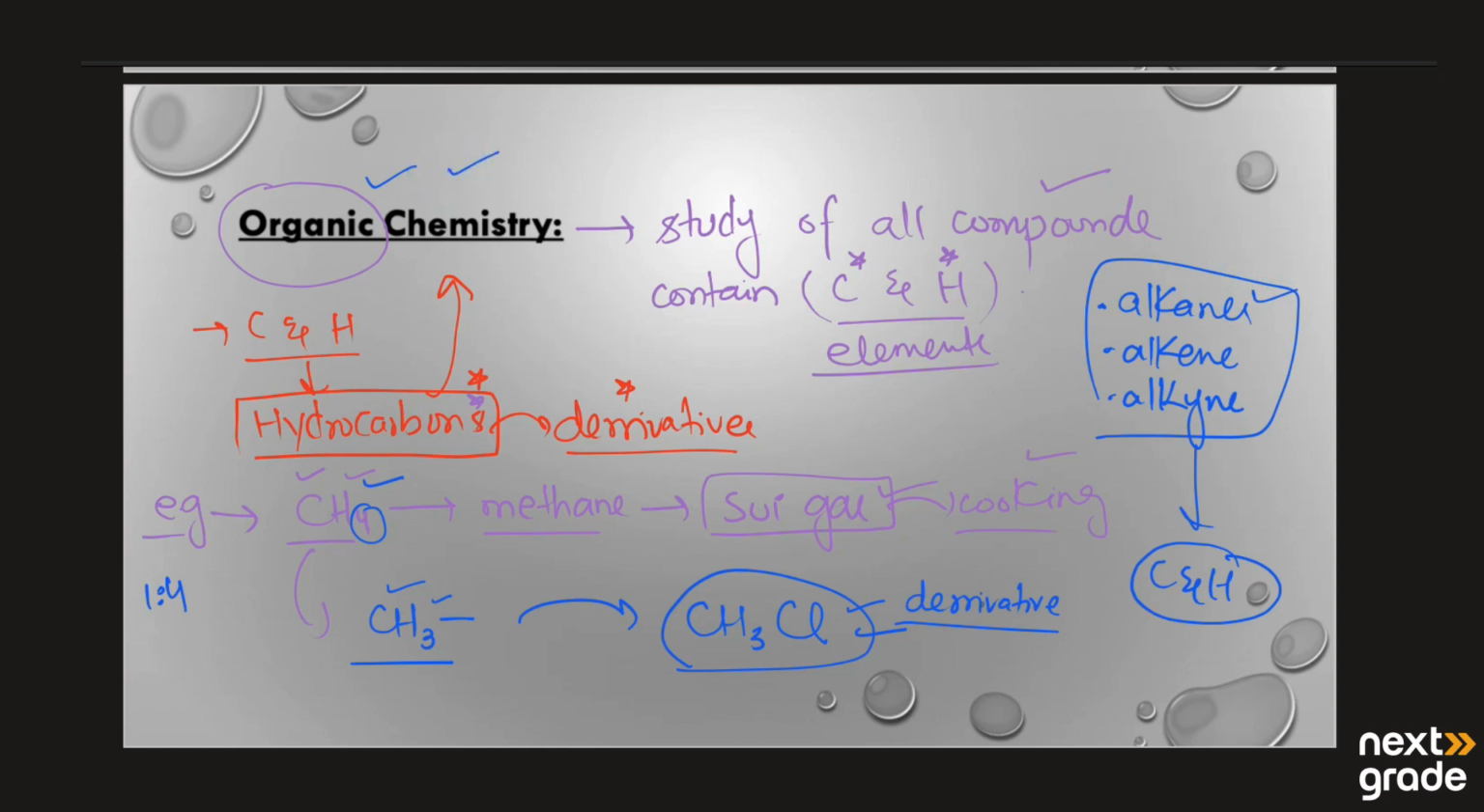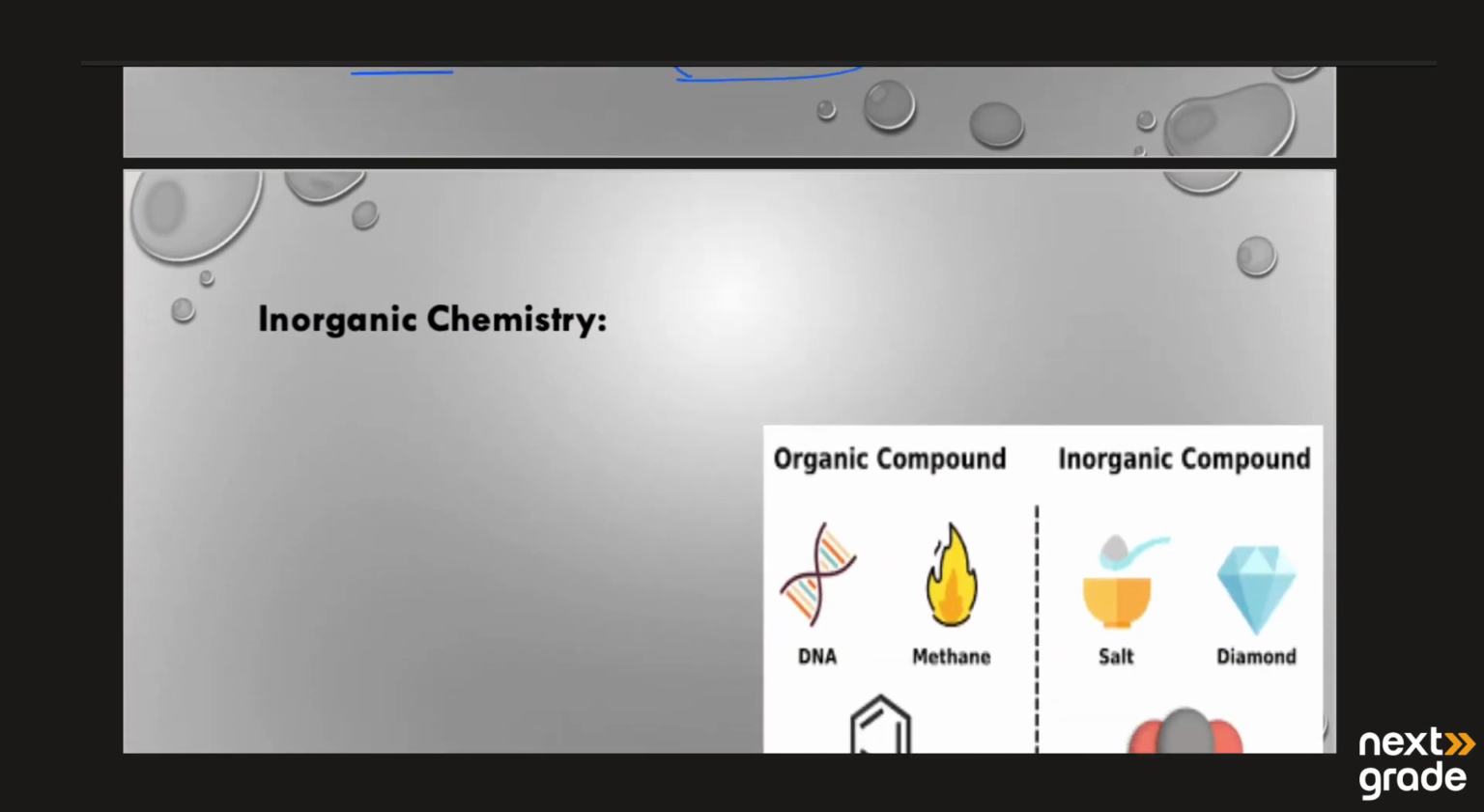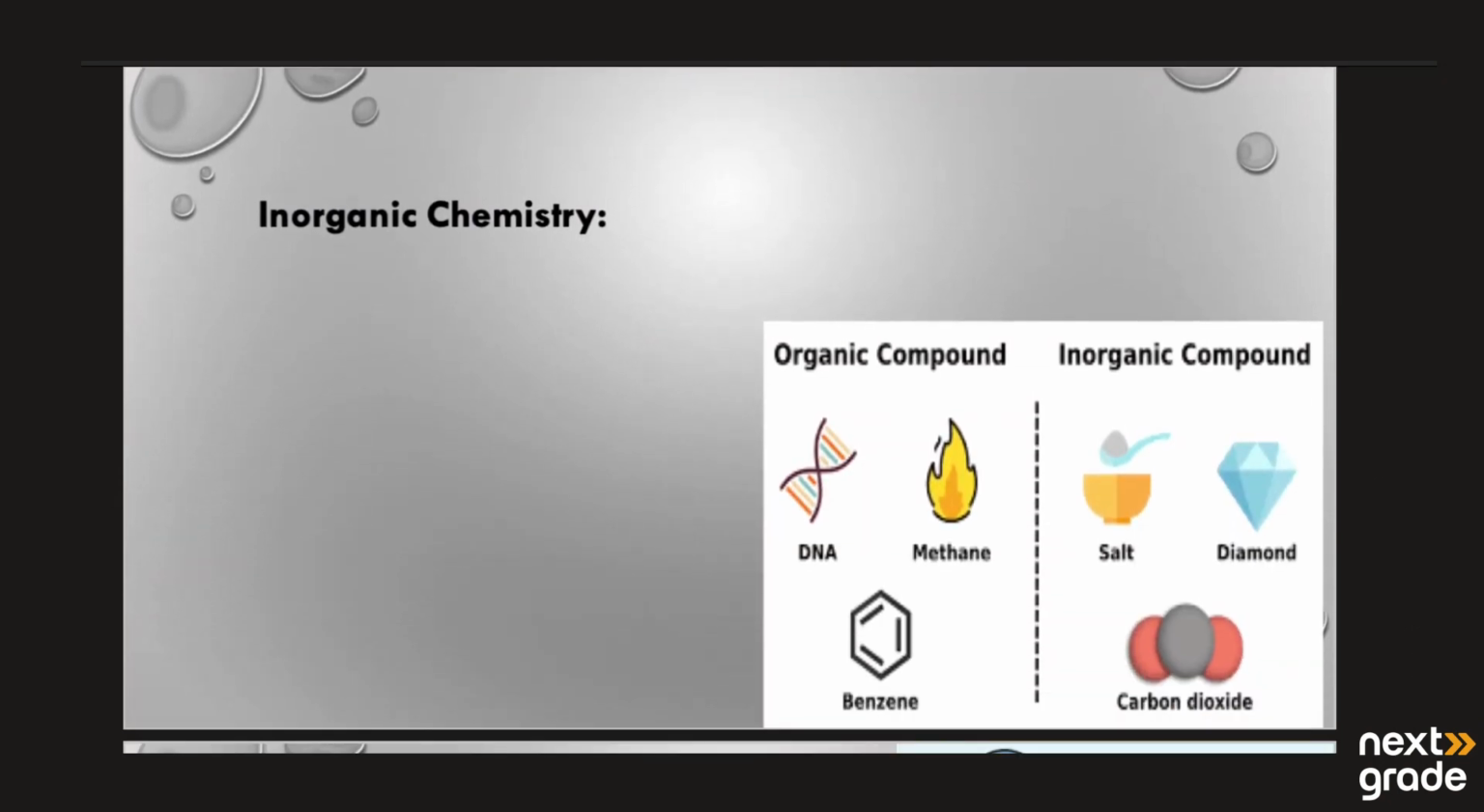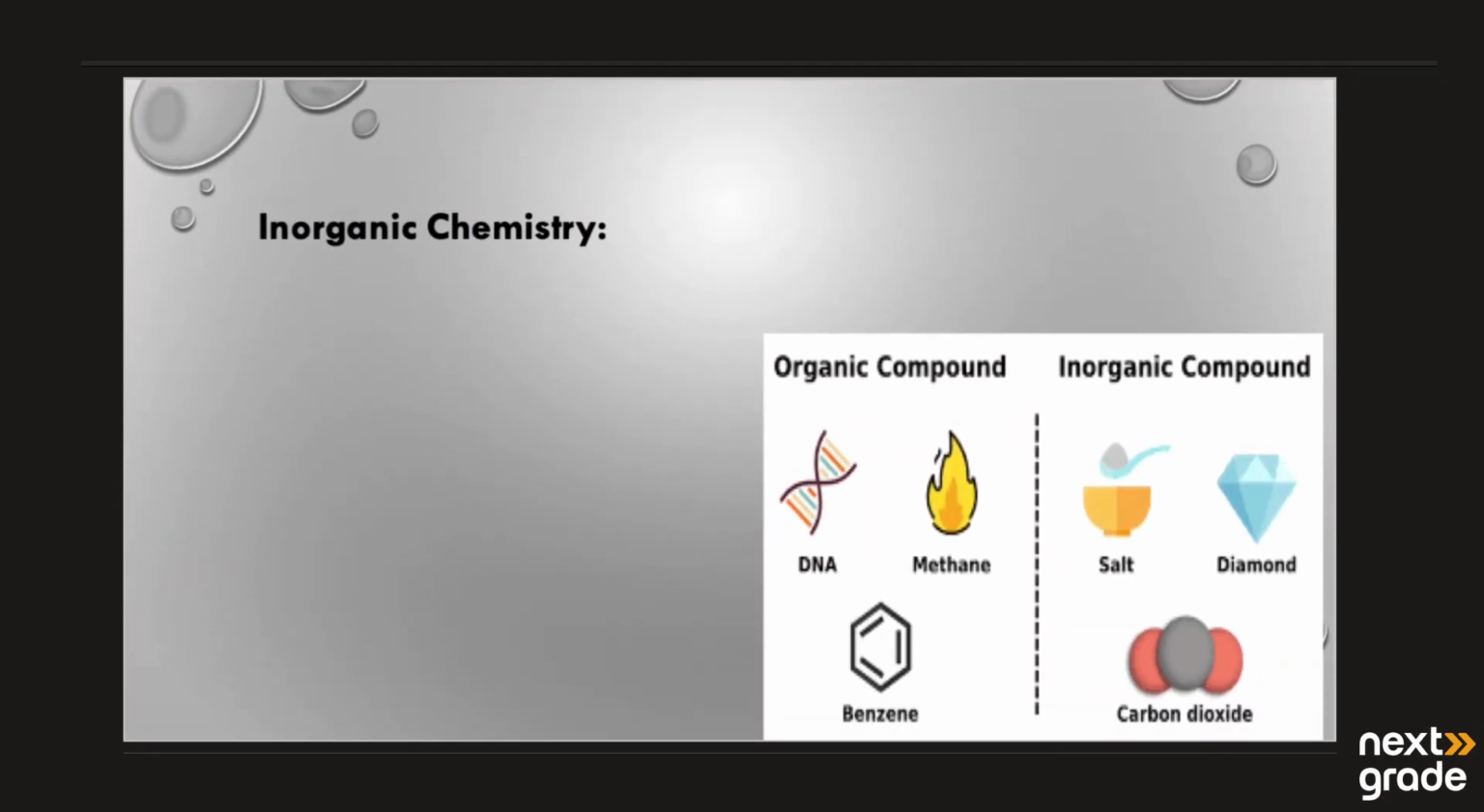And these compounds are known as, the one name you must remember, organic compounds. And their study is known as organic chemistry. Next, we have the second branch of chemistry, that is inorganic chemistry. So let's have a look at inorganic chemistry. It is basically the inverse of organic chemistry.